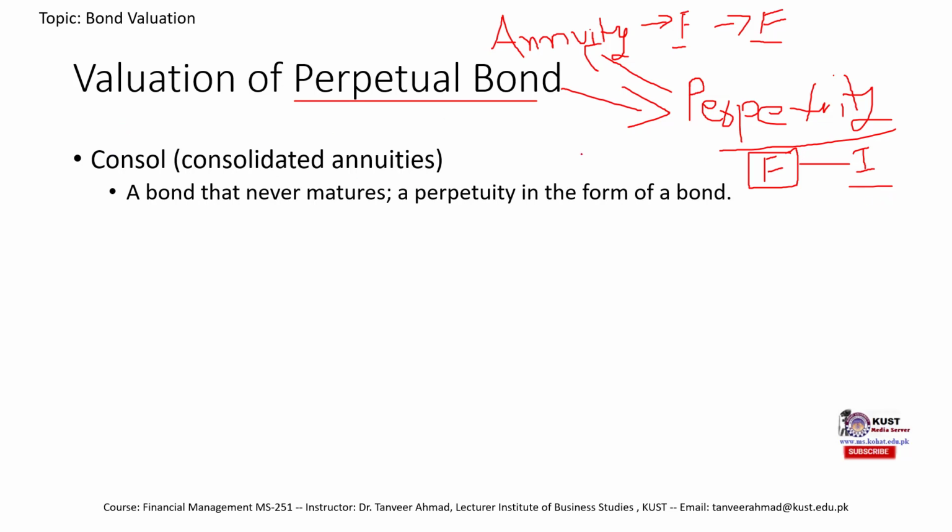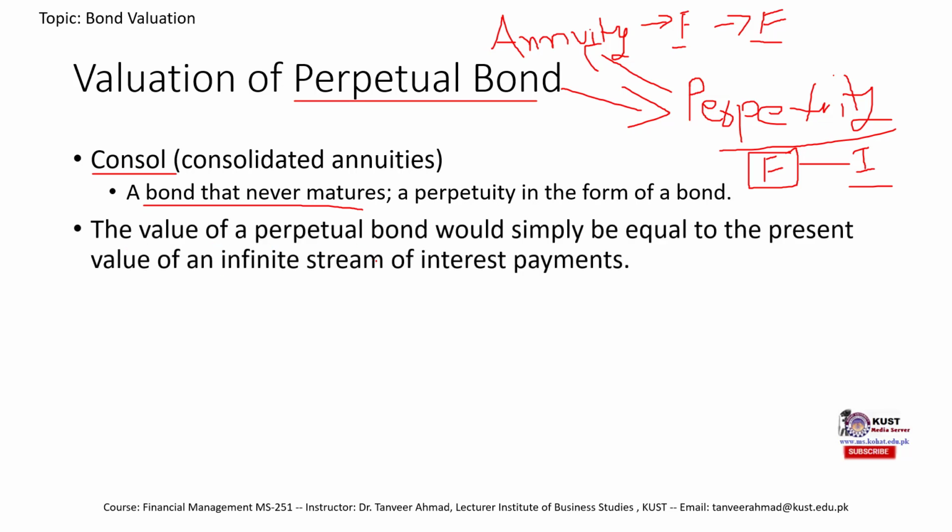So when that is the case, and if we have a bond where there is a perpetuity, that bond never matures. If a bond never matures, then that bond is called perpetual bond, and it is also called console. Say State Bank of Pakistan issues a bond and that bond would never mature, that would be an example of perpetual bond.